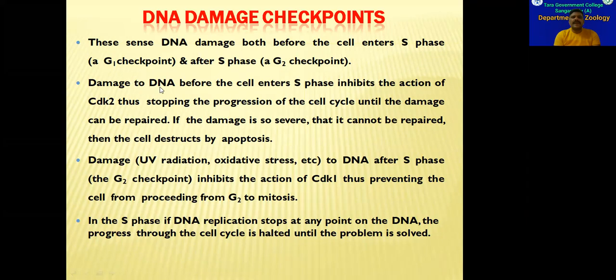So if the DNA is damaged, then the cell will be arrested in the G1 phase or in the G2 phase. And then what happens? The cell attempts to correct the DNA damage. It will try to repair those DNA damages. Only when the DNA damage repair work is finished and successful will the cell enter into the next phase. Otherwise, the cell will be allowed to undergo apoptosis. That means cell destruction, cell suicide, will be done with the help of the P53 gene.